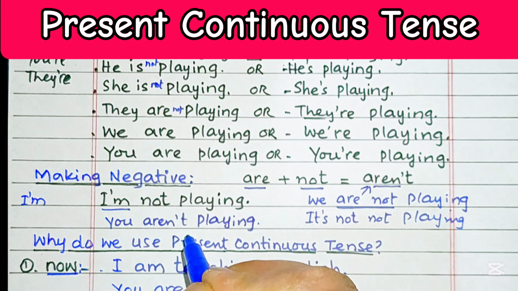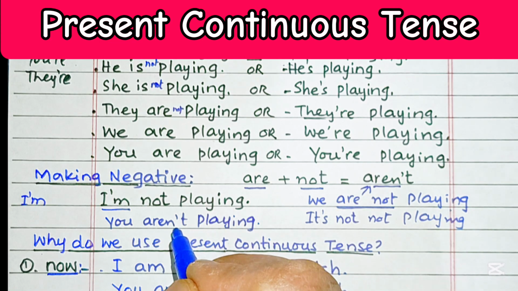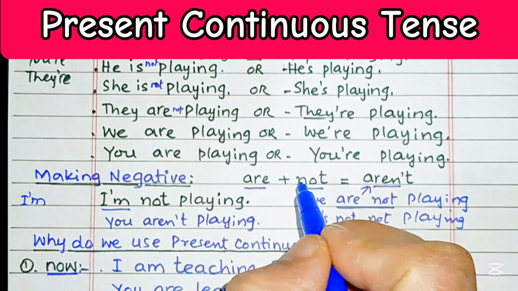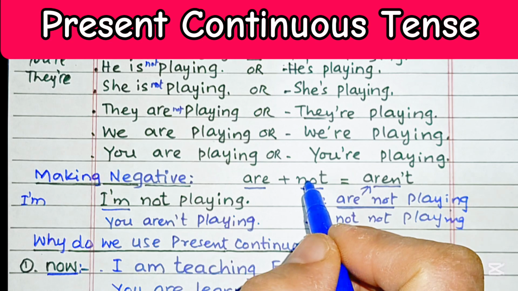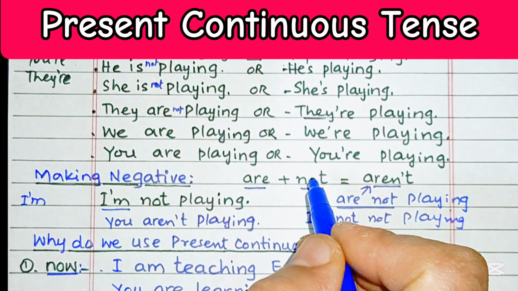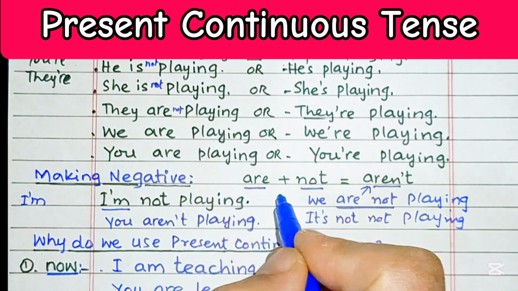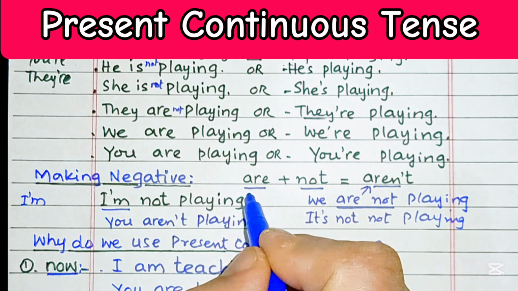So let's reiterate this: how do we use the present continuous tense to make negatives? To make the negative, add not just after the verb be. I am not playing, you are not playing, they are not playing. The verb be is often contracted with not, we know this, except am.